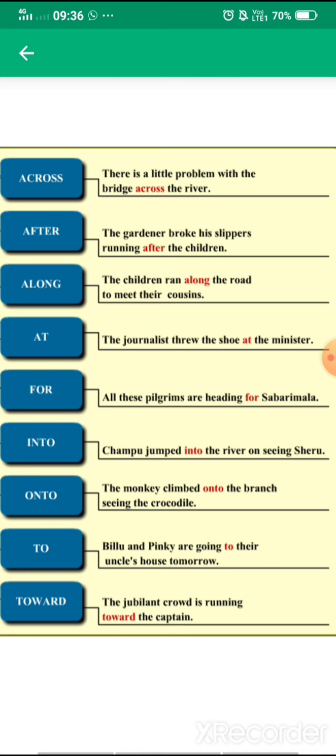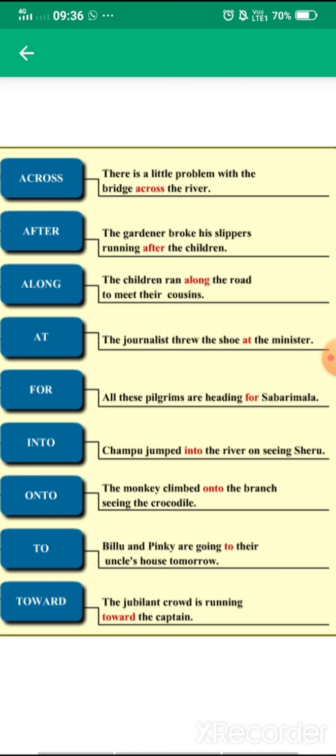So here you can see that "at" we use as a preposition of place also, fine, and for preposition of time also, and here we are using it for the movement, that the journalist threw the shoe. So the shoe is what? Your object. I told you about the position of subject or object. So the shoe at the minister. So where did he throw it? He threw it at the minister.